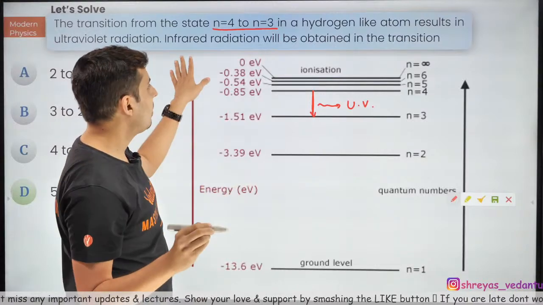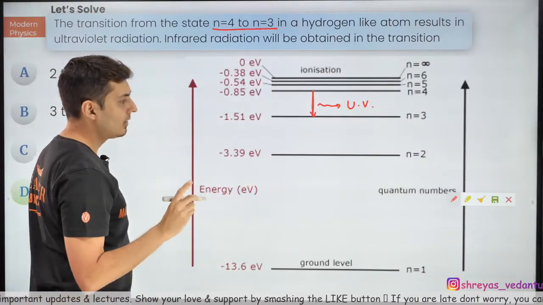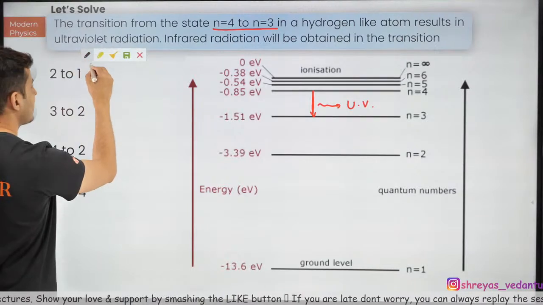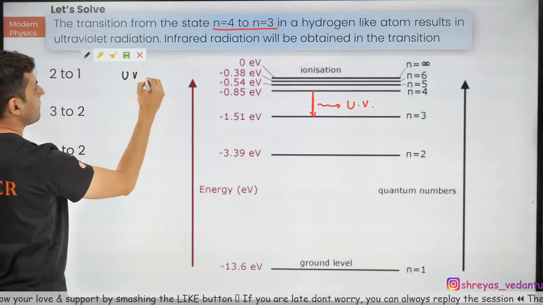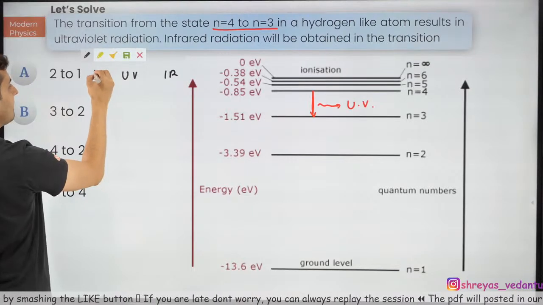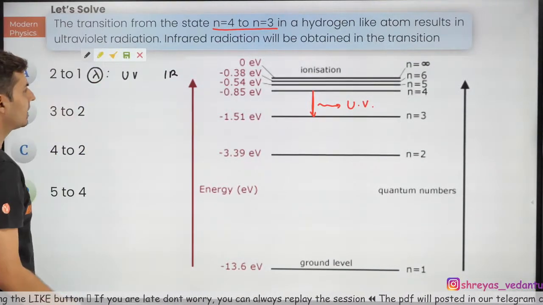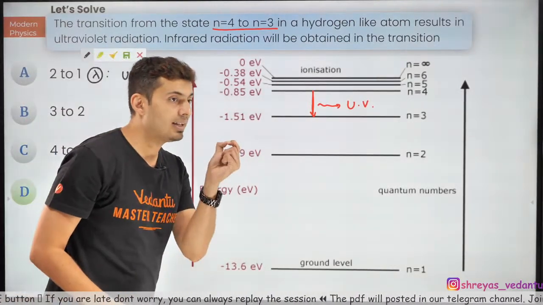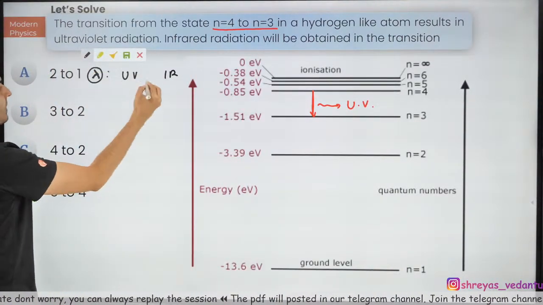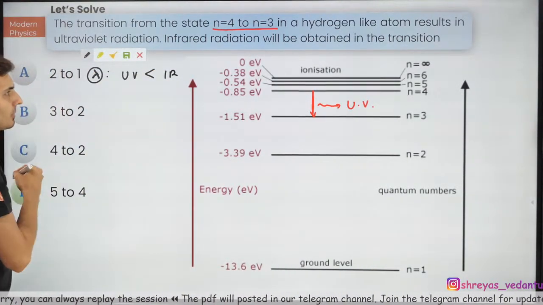Guys, out of ultraviolet and infrared, who has more wavelength or less wavelength? Think about it. Ultraviolet is short wavelength, infrared is large wavelength. So wavelength wise, ultraviolet is less.